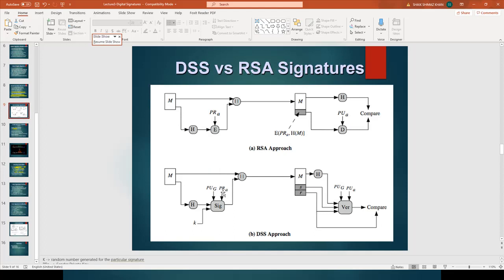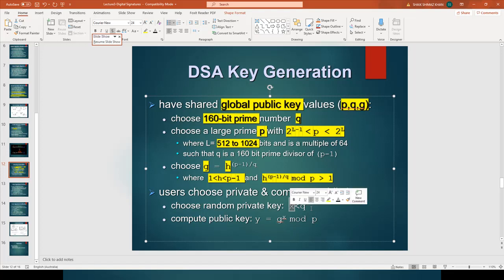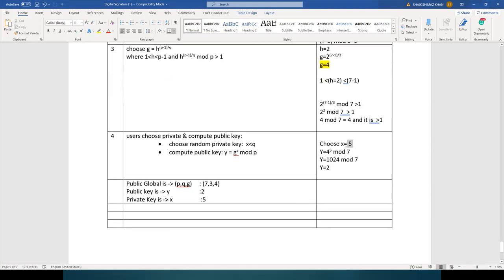Now we need the private key of the sender and we need the public key of the sender. So how to derive them? Let us see. Choose a random value x such that it should be less than q. It should not be greater than q. So you can choose any random value that is less than q.